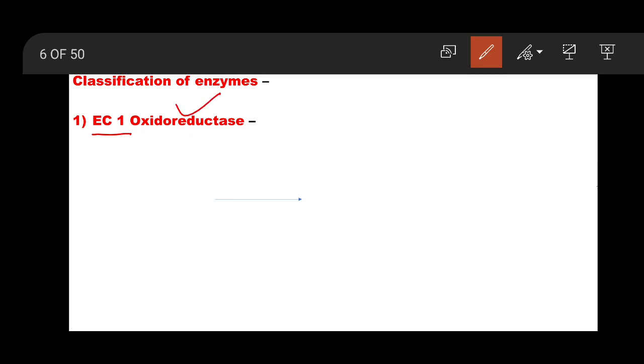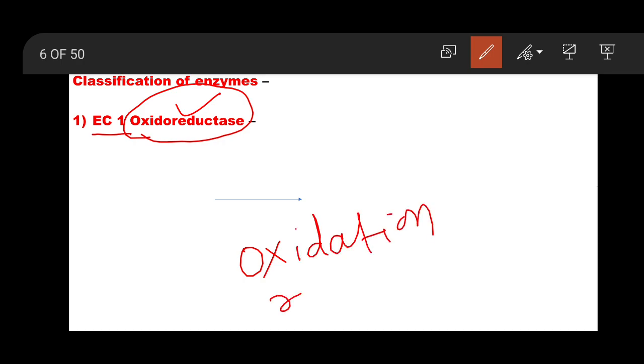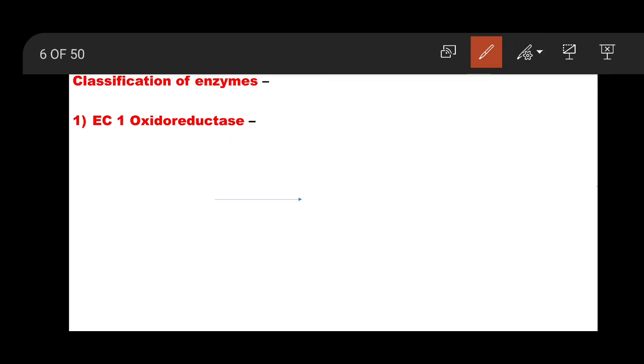From this word you might be getting some information. Oxido means oxidation, reductase means reduction. So that is a standard nomenclature, standard classification.